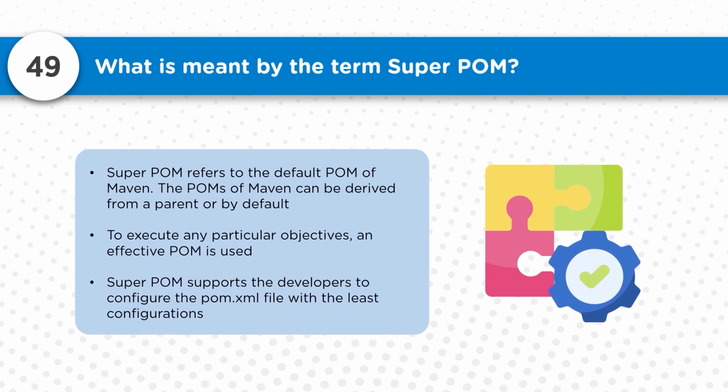What exactly is meant by the term Super POM? Super POM refers to the default POM of Maven. It is a reference to a parent POM. If you define some dependencies in that Super POM, the child POM will automatically inherit all those dependencies. We can put some executions and configuration in the Super POM so that if multiple projects are going to refer to it, they can do so easily. That's the reason we primarily use the Super POM, so that all the other projects can refer to or inherit from it.